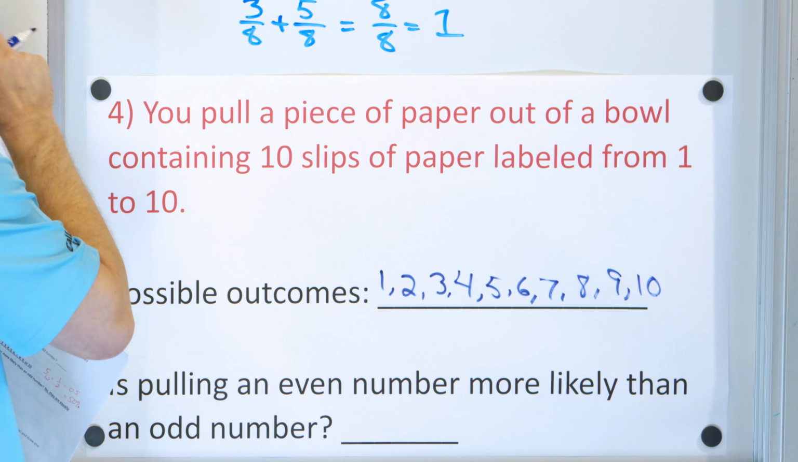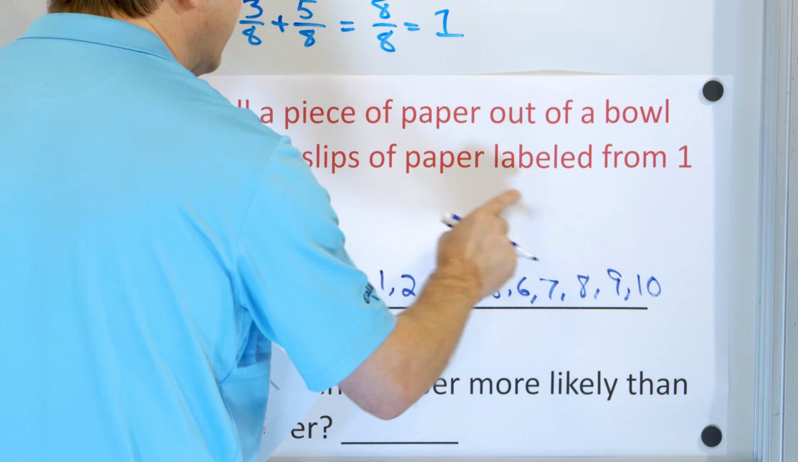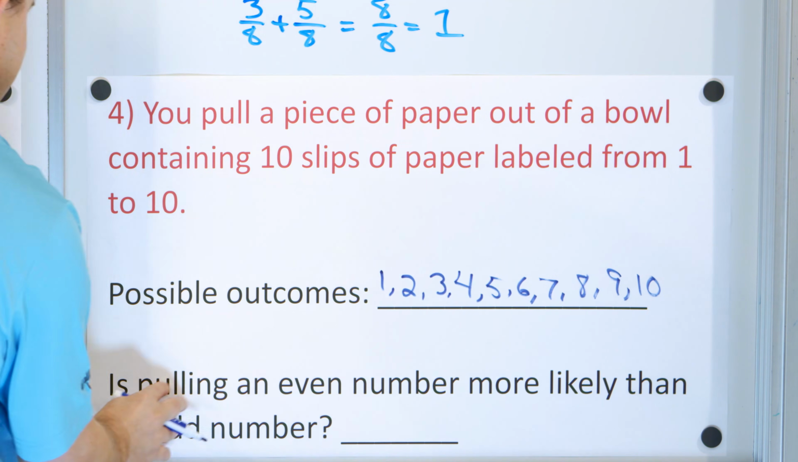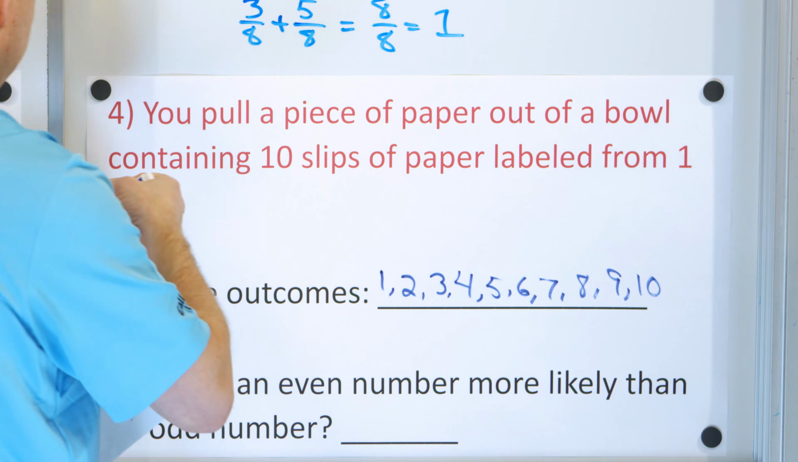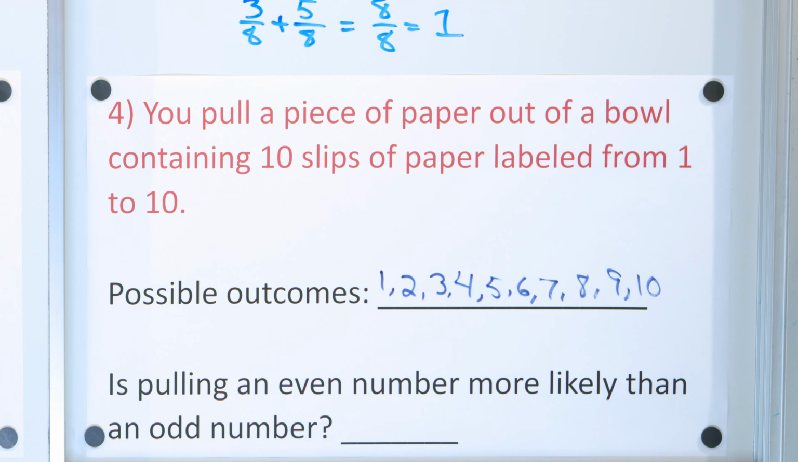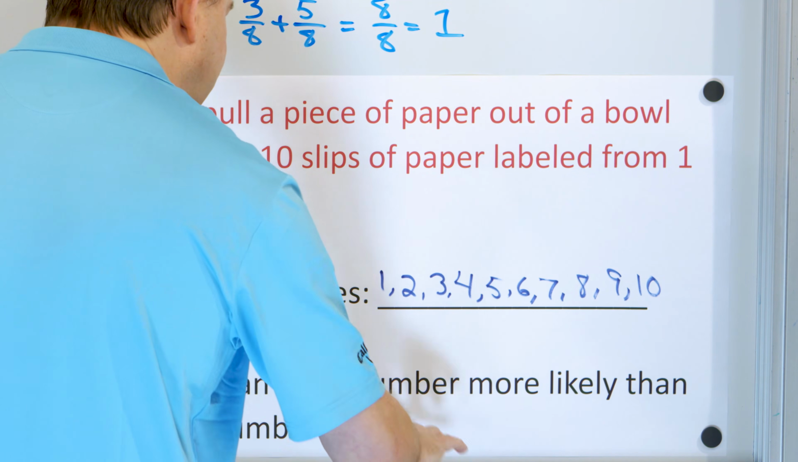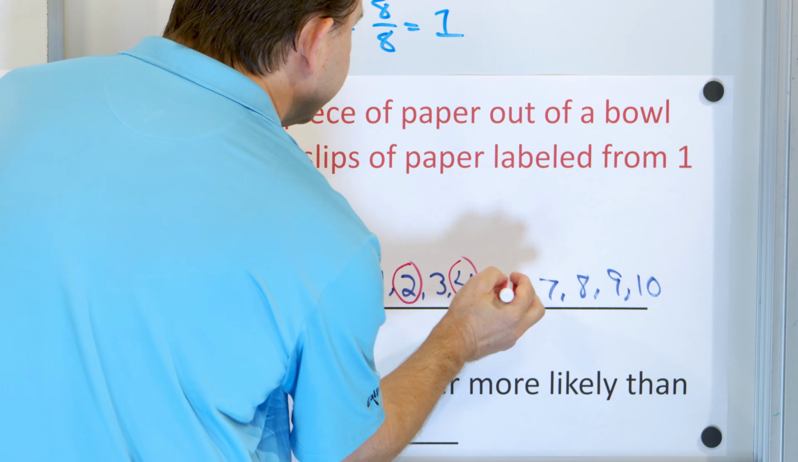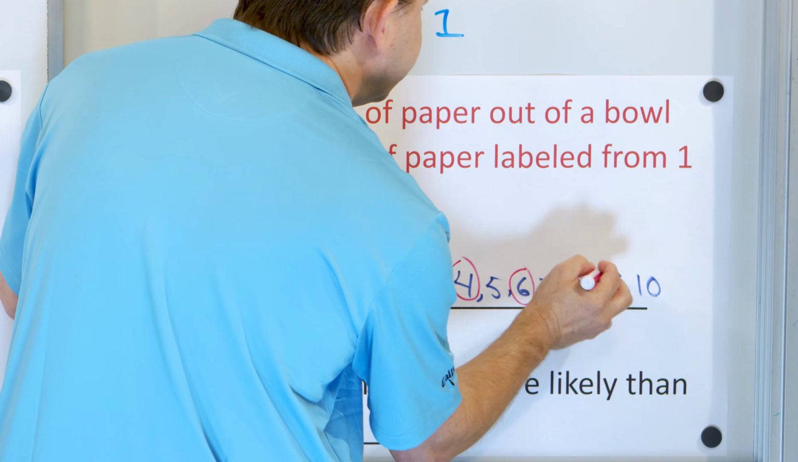Why? Because it says I have 10 slips of paper. I have 10 numbers here, and each paper is labeled 1 to 10. So I have 10 pieces of paper. Each paper has a different number on it. Is pulling an even number more likely than an odd number? Well, let's talk about the even numbers. Okay, here's an even number, 2, 4, that's even, 6, 8, 10.